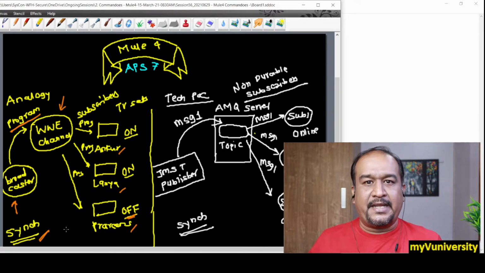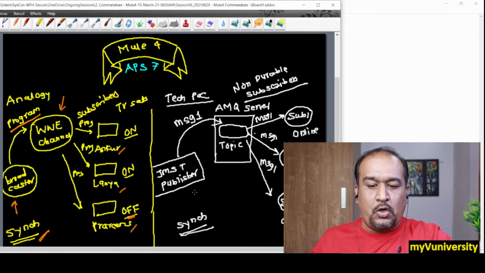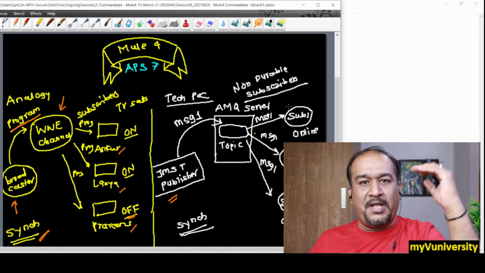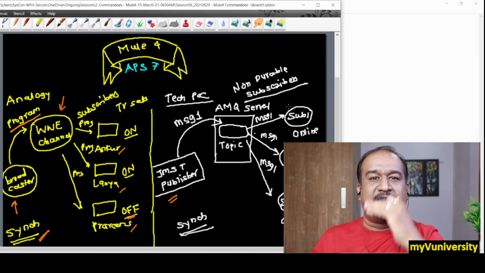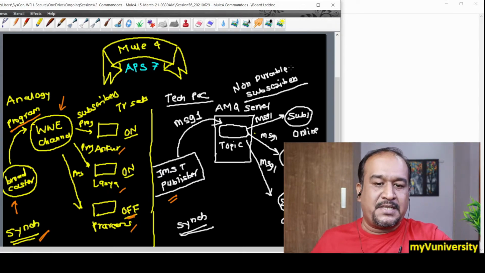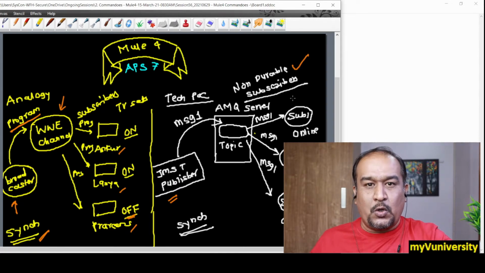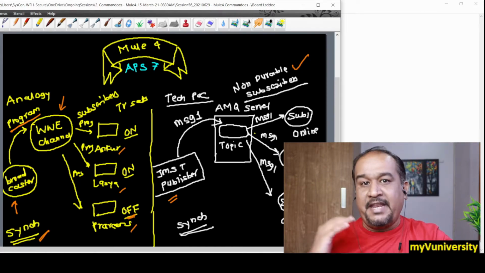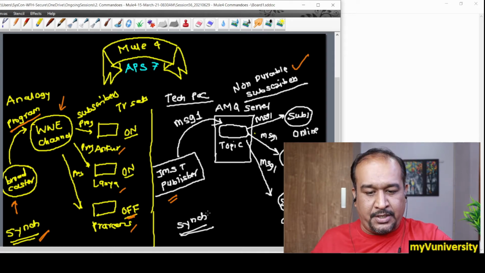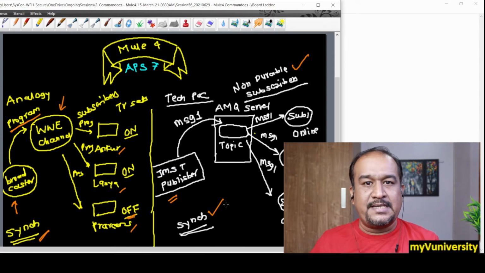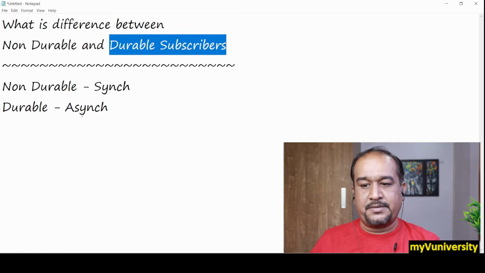Now let us look at the technical example on the right hand side. We have a JMS topic publisher, which is equivalent to the broadcaster in the analogy. Then we have sub 1, sub 2, sub 3, which are equivalent to the TV sets. These three subscribers are non-durable subscribers. Whenever they are online, they will get the published message, and whenever they are offline, they are going to miss the communication. That is what synchronous communication is, and these are called non-durable subscribers.